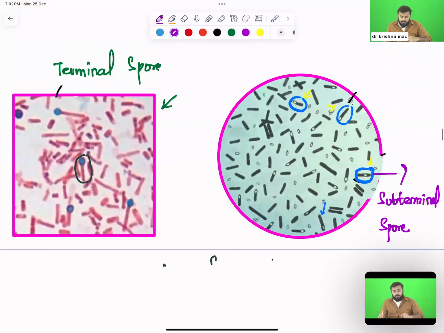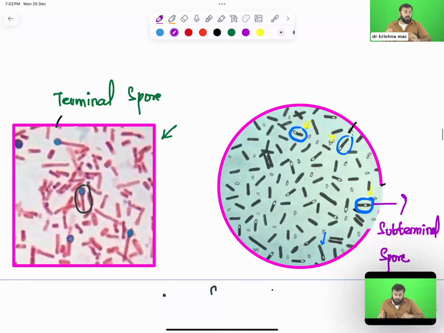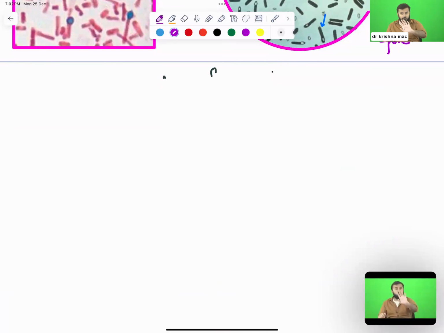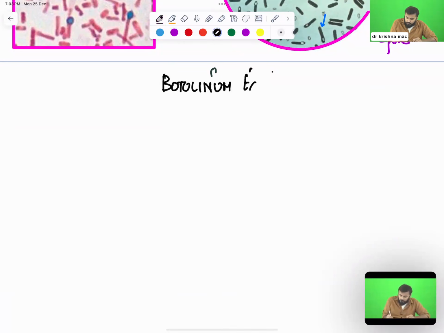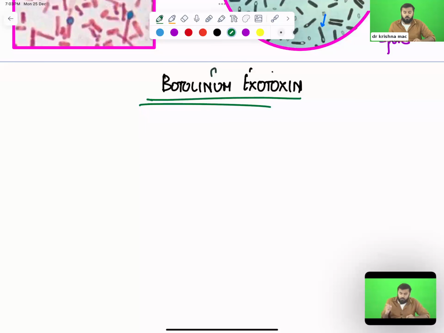Right. So we are currently discussing botulinum. Clostridium botulinum releases a toxin. In tetanus there are three toxins: tetanolysin, tetanospasmin, and non-spasmogenic. And here Clostridium botulinum releases only one toxin, called botulinum exotoxin. What does it release? It releases botulinum exotoxin.